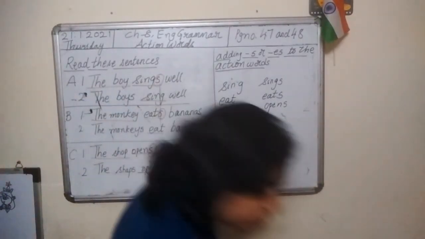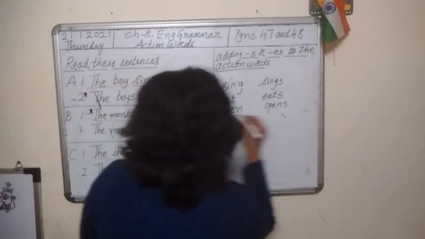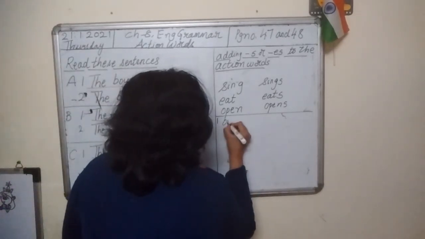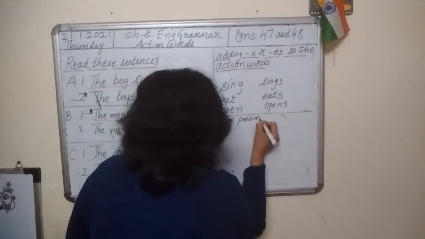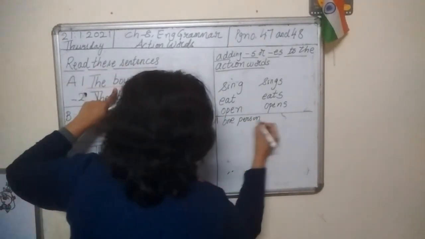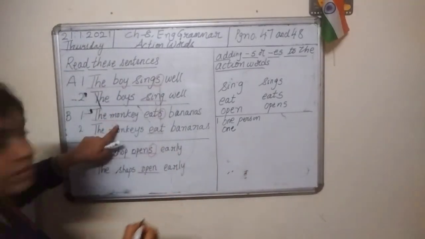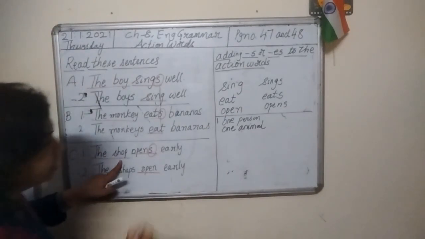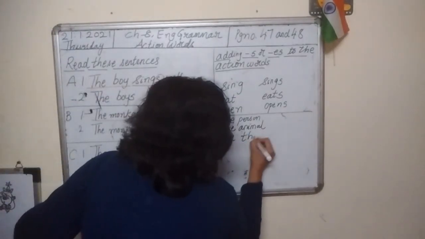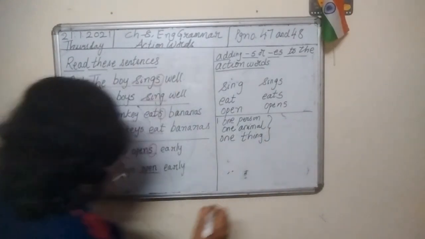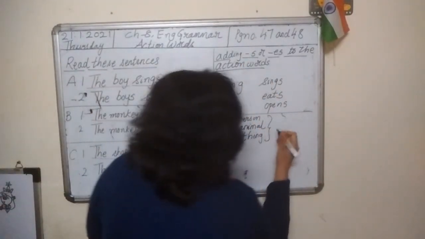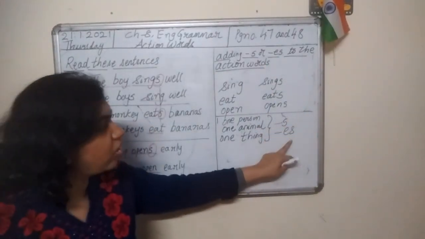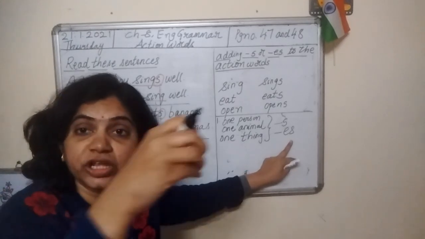When we are talking about the first point, what is the first point, children? When we talk about one person, one animal, or one thing, only one thing, then we add S or ES to the action word.